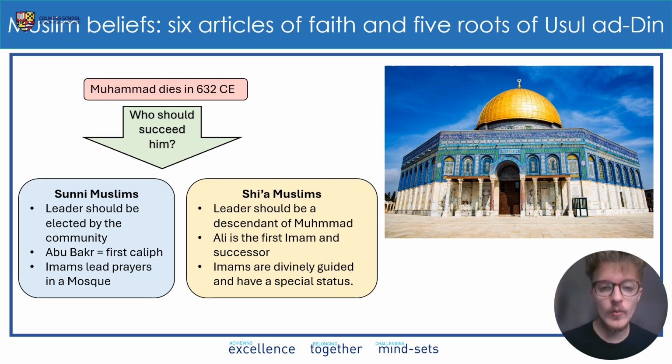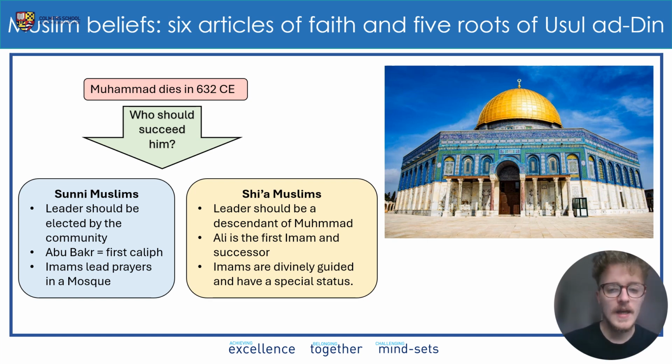So, first of all, we need to understand a little bit about what we mean by Sunni Muslims and Shia Muslims. So, Muhammad dies in 632 CE, and there is this debate within the Muslim community about who should succeed Muhammad. Now, for Sunni Muslims, they believe the leader should be elected by the community, by the Ummah, and they elect Abu Bakr as the first rightly guided caliph. And an imam is someone who leads prayers in a mosque, and that would be really important for a later